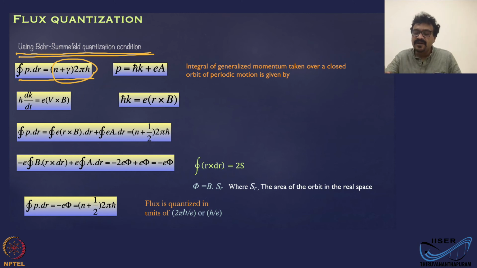But in our specific case, we have the momentum h bar k, which also has a contribution from the vector potential, E into A. So the h bar k is E into R cross B. This you can get from the force, dk by dt, equal to V cross B, so when you integrate it, you will get R cross B. Now you have this term here and you also have this term.